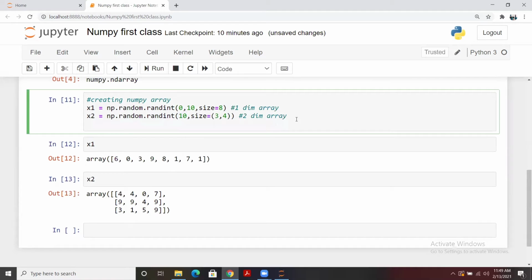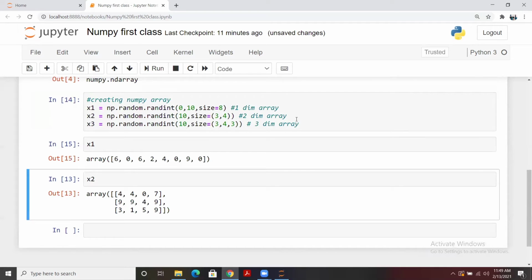Now I'll be creating a three-dimensional array here. So the same NumPy np.random and randint. Let me give size, and here I have to pass 3 arguments. The first argument is for the dimension, or you can say the number of arrays. So I have mentioned 3, and then 4, and then 3. What does it mean? It will be 3-dimensional obviously, but the number of arrays will be 3 with 4 rows and 3 columns. So here it is, the 3-dimensional array.